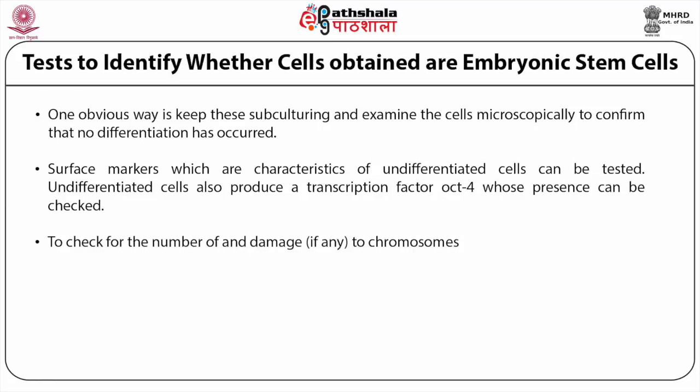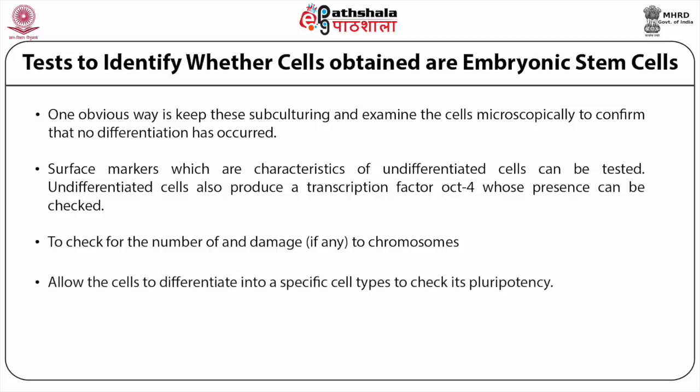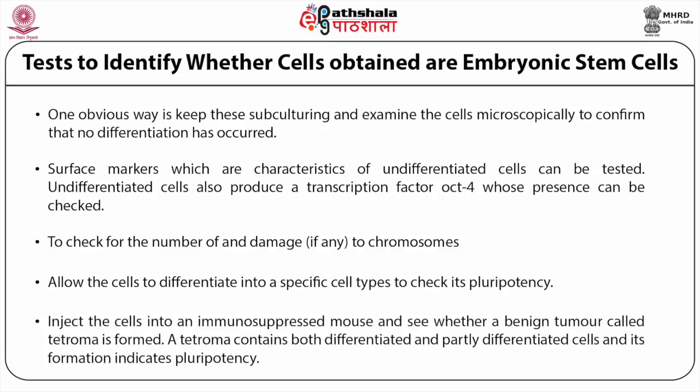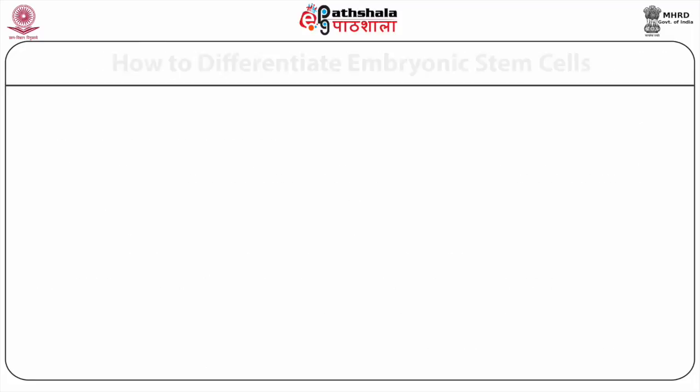We can check the number of chromosomes and damage, if any, to them. Allowing the cells to differentiate into specific cell types to check pluripotency is another good test. Inject the cells into an immunosuppressed mouse and see whether a benign tumor called a teratoma is formed. A teratoma contains both differentiated and partly differentiated cells, and its formation confirms pluripotency.